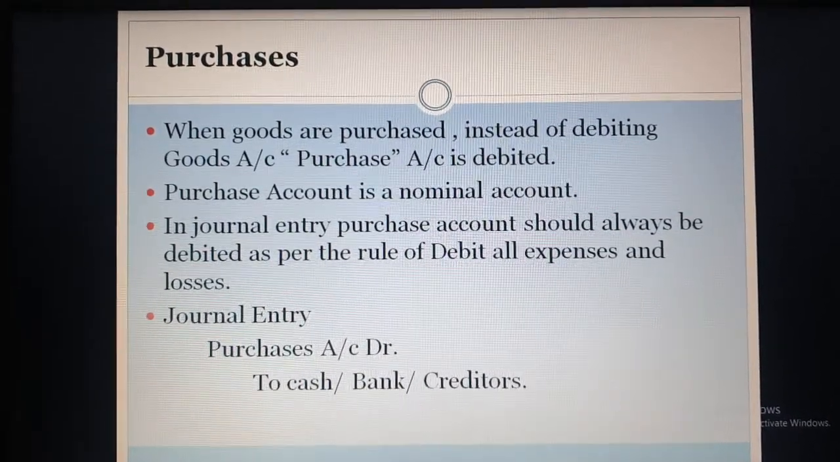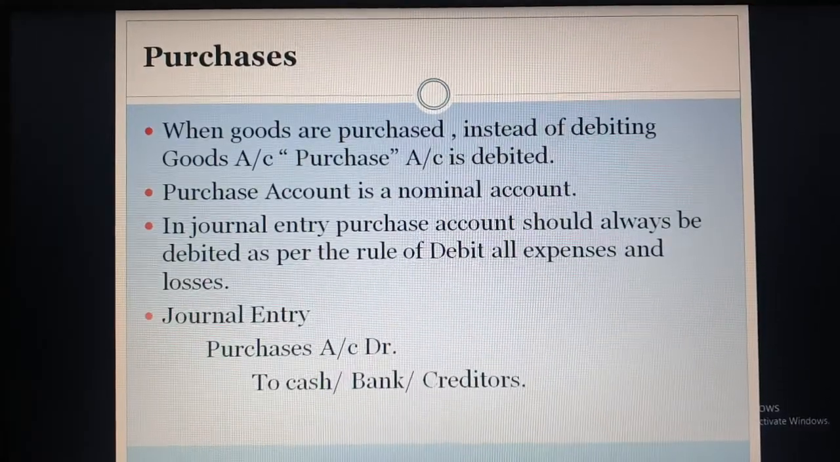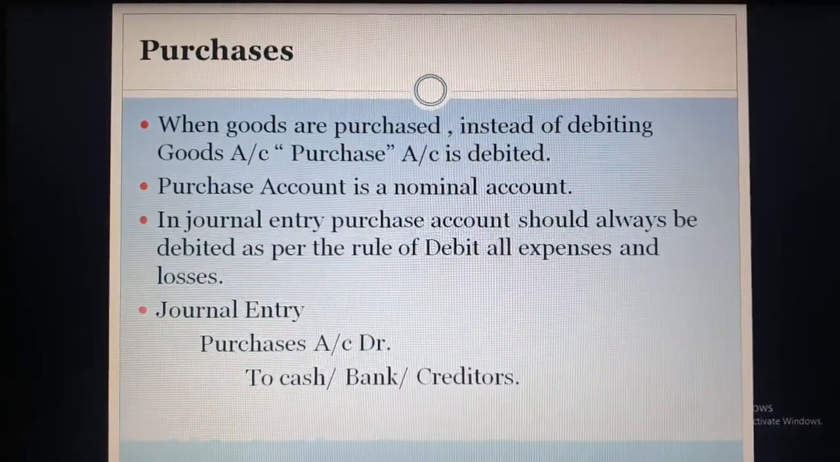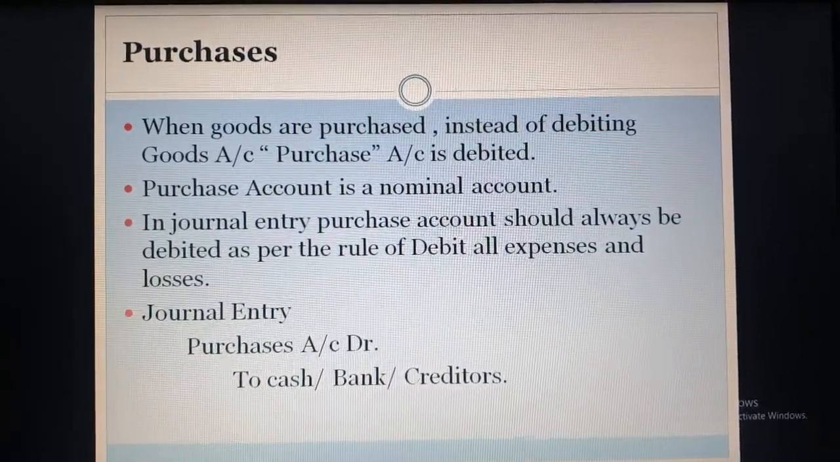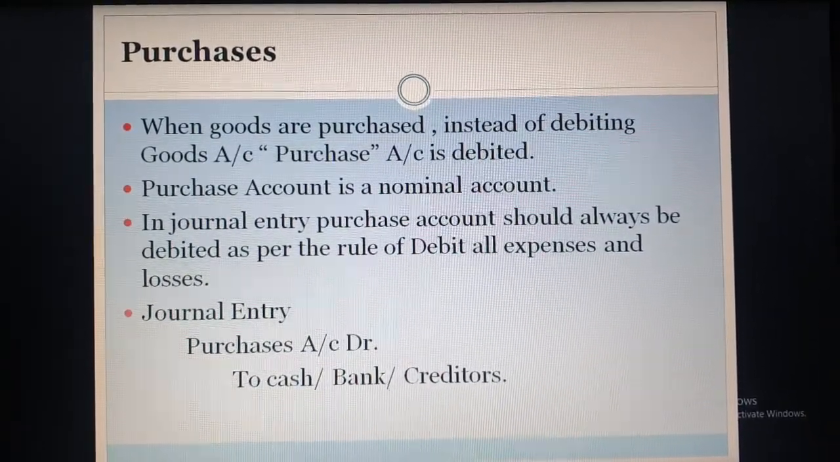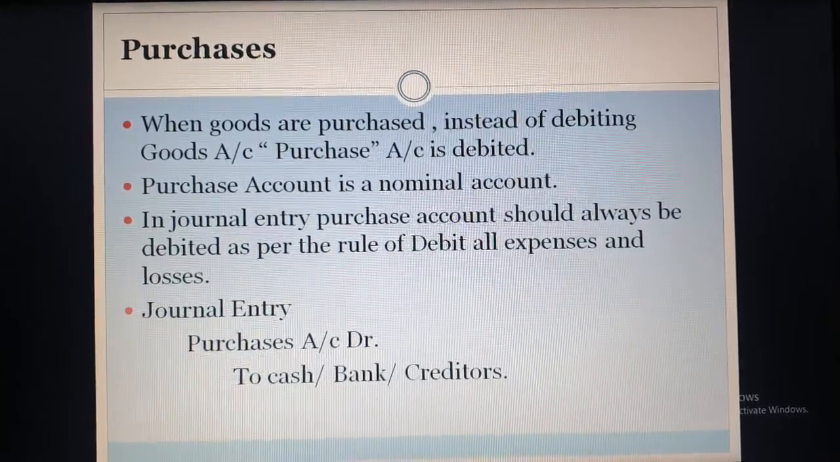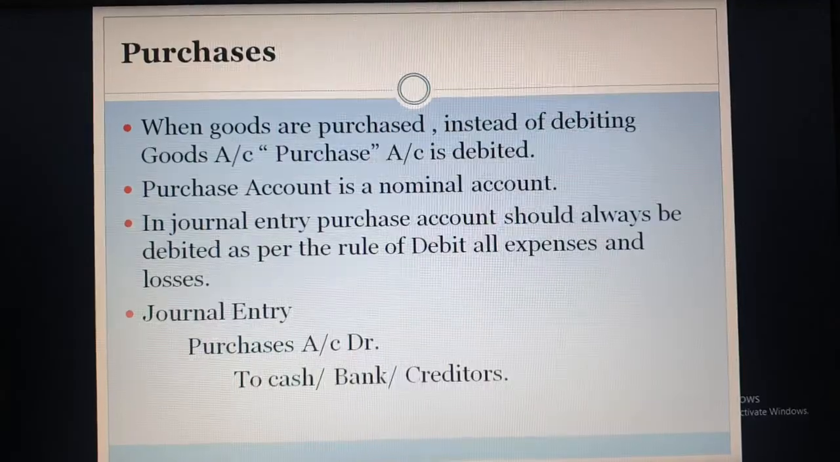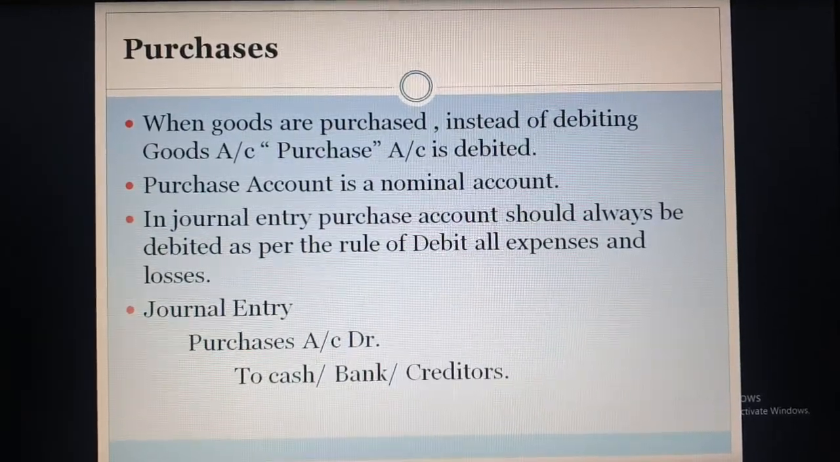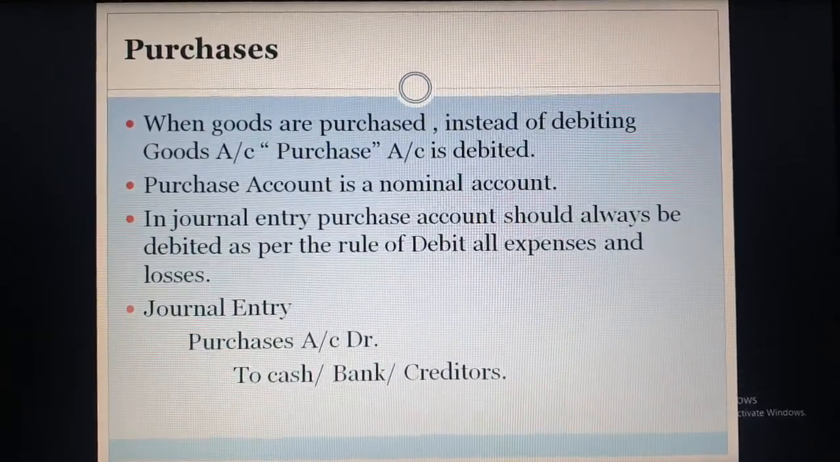Suppose if you are purchasing goods for cash, then your entry will be purchase account debit to cash. If you are purchasing goods by payment through check, then the entry will be purchase account debit to bank. And if you are purchasing goods on credit, means payment is still to be made, then the entry will be purchase account debit to creditor account.